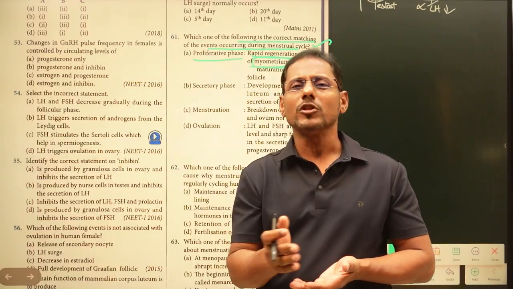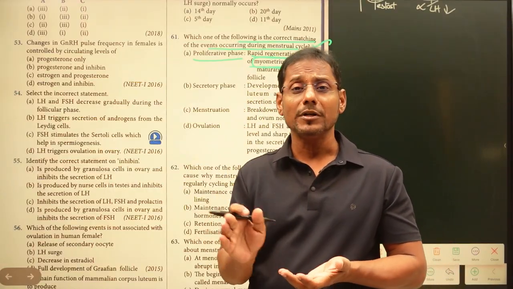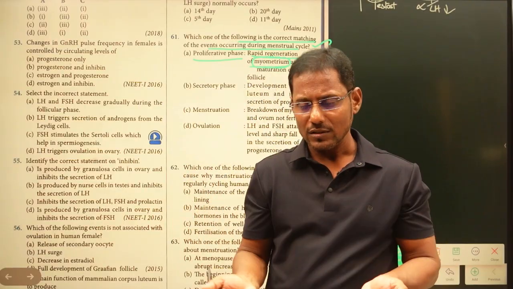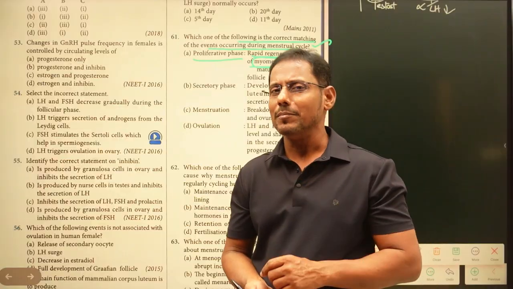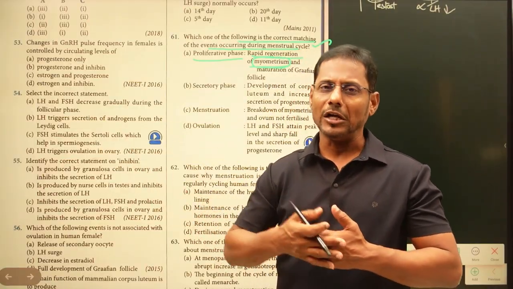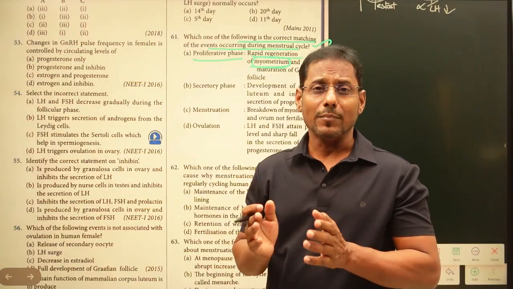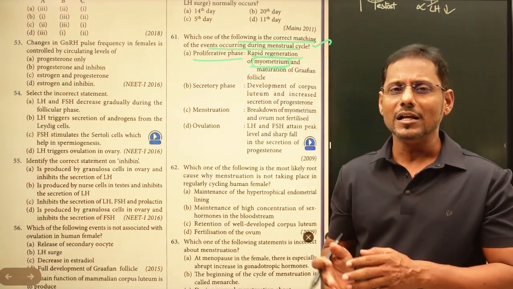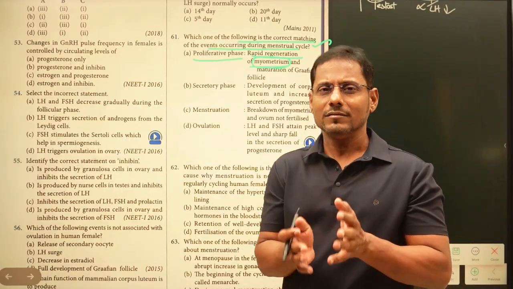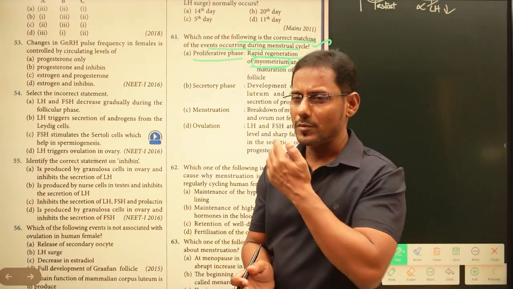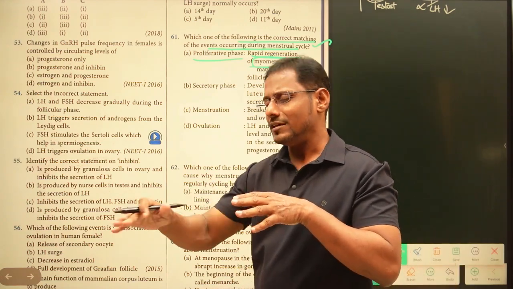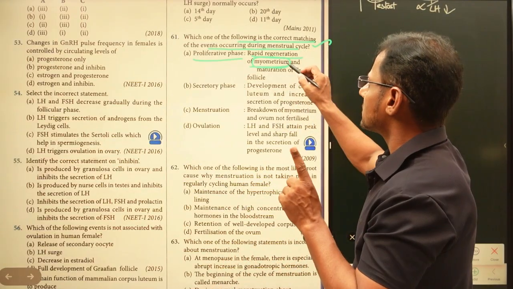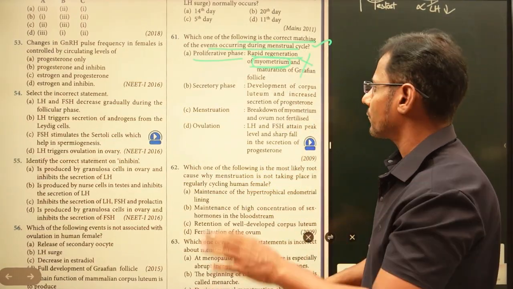We should always talk about the endometrium only, not the myometrium, and not the perimetrium, which surrounds the outer region of the uterus. Perimetrium is the outermost layer, the myometrium is a thicker layer made up of smooth muscles, the middle layer of the uterus, and the inner layer is the endometrium. We observe the changes in the endometrium only, not in the myometrium. So we can put a wrong mark for that.